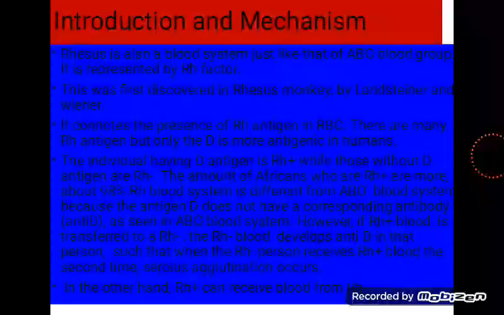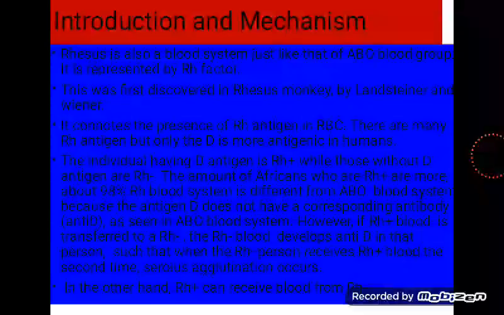But because he has collected, what do I mean? Let me give you an example. Let's say me, I'm Rhesus negative. You are Rhesus positive. The first time I collect blood from you as a Rhesus positive person, my own blood will develop antibody against Rhesus positive. But because it's the first time, there will not be any problem. But the second time I collect blood from you, you are the positive, me I'm the negative, there will be a serious problem because my body has formed antibody against Rhesus positive. So the next time I collect it like this, there will be serious agglutination. That is the problem here.